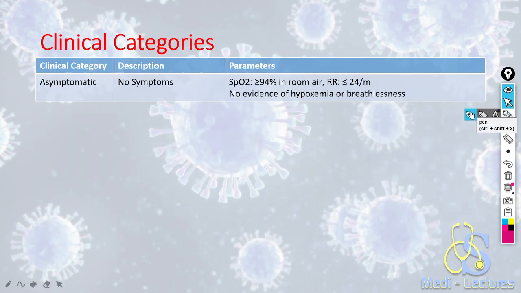Now, to avoid the wastage of resources and manpower, the disease has been clinically divided into categories.